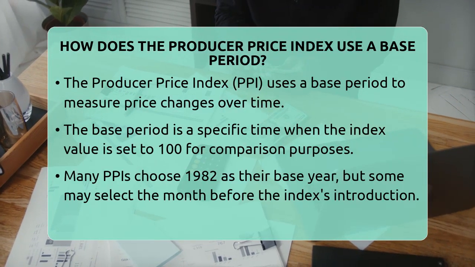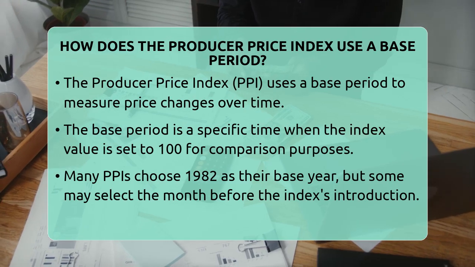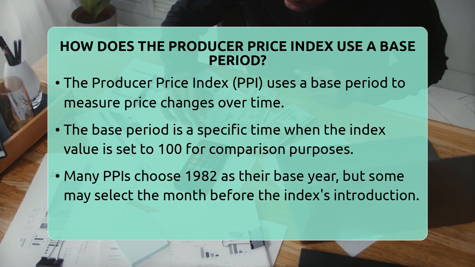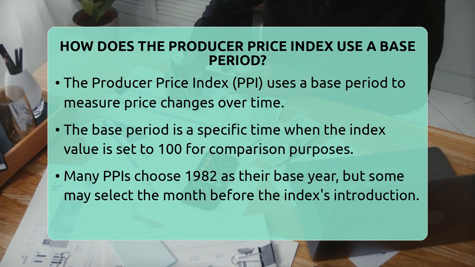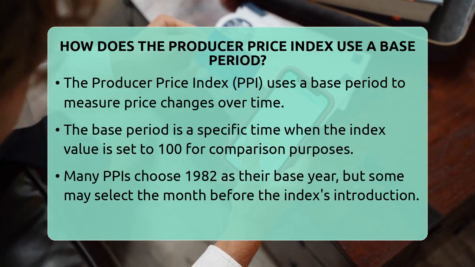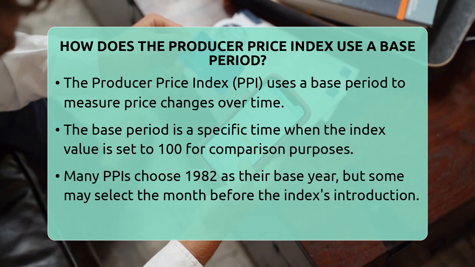How does the producer price index use a base period? Imagine trying to see how much prices have changed over time without a clear starting point. That's where the producer price index, or PPI, uses a base period to help us understand price shifts in the economy. The base period is a specific time chosen as a reference point for measuring changes.